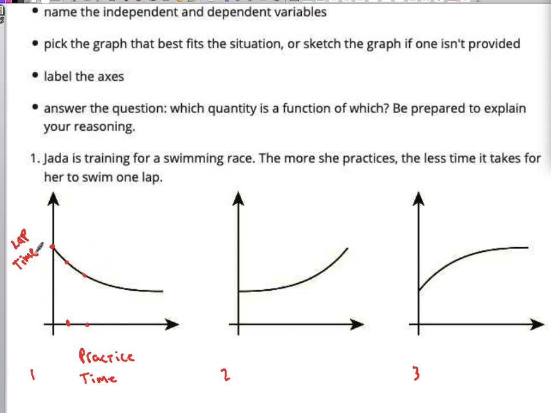We've got to have that down, guys. This is going to be on the test. Okay, you've got to be able to identify, once you have this labeled, that y is a function of x, and you have to be able to state that properly. Lap time is a function of practice time. Okay, so that's the thing for this one.